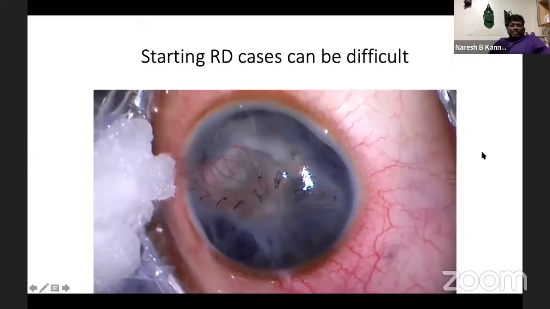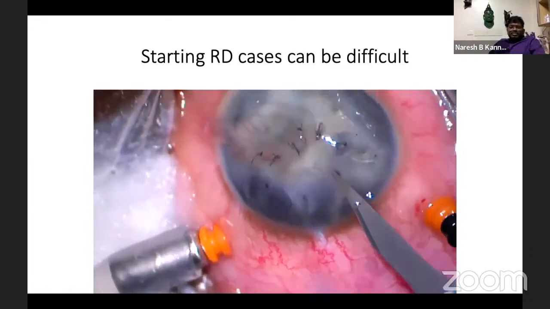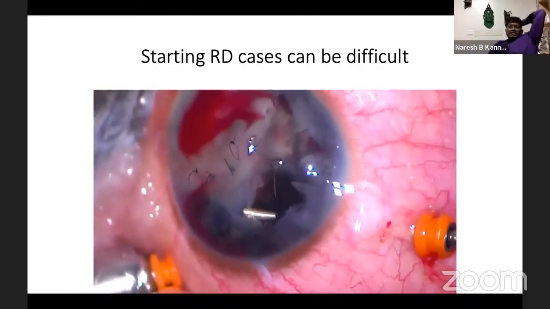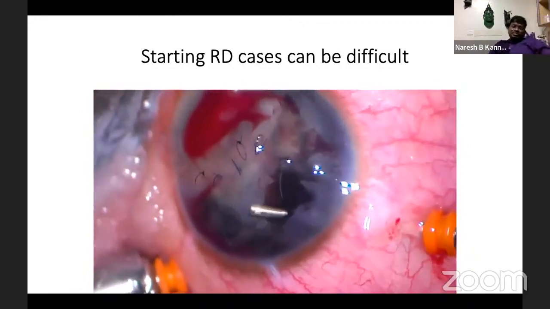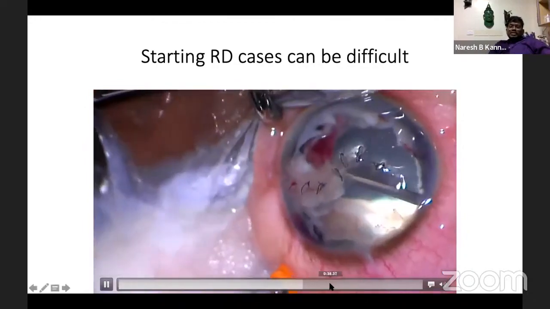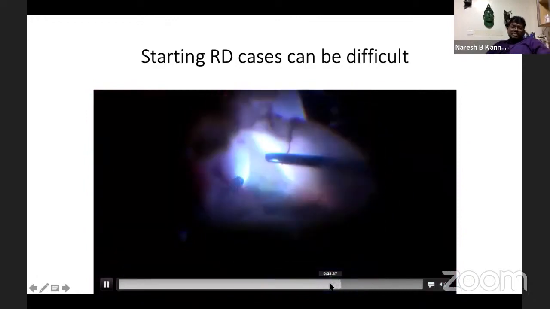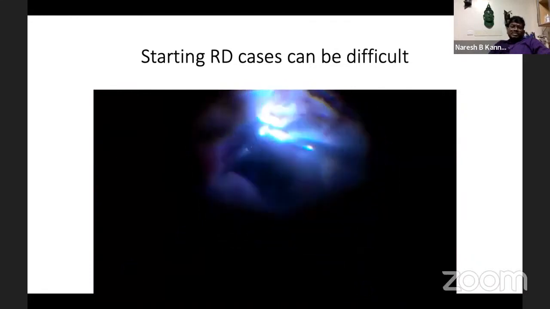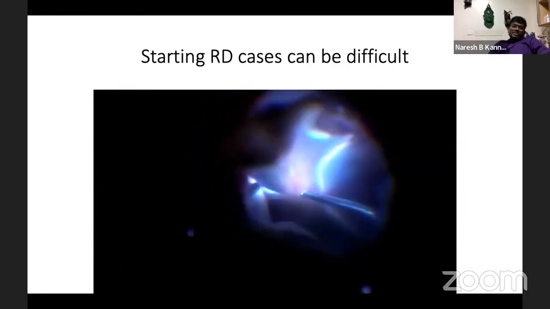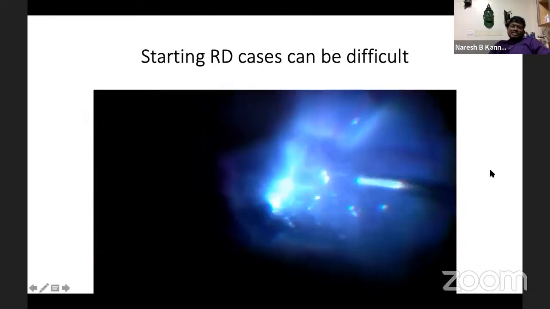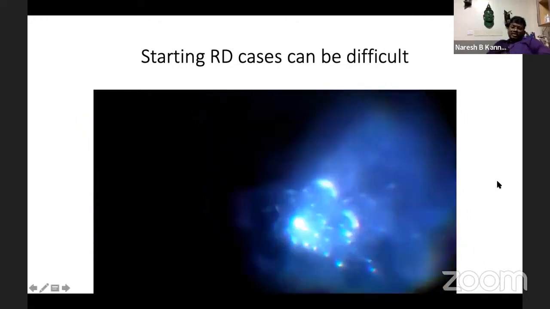And the late complications are very difficult. Like when they come after the tear, they come with a very bad retinal detachment with no visibility. This is one such case where we could find nothing in the posterior segment when examining. But after cutting the membrane, we could see a rolled up, cauliflower-like retina in this one-eyed child, which was repositioned. And finally, the child had some 3/60 vision. So the management of the anterior segment also should be done with care, so that somebody who is going to operate later on has an easier time. Care should be taken while suturing also.